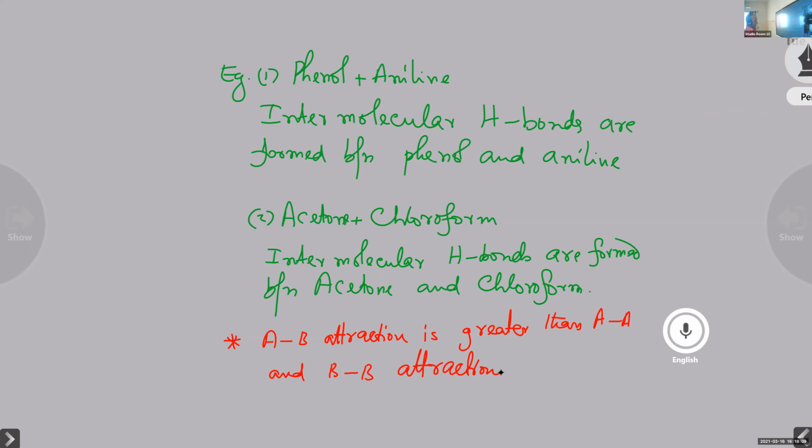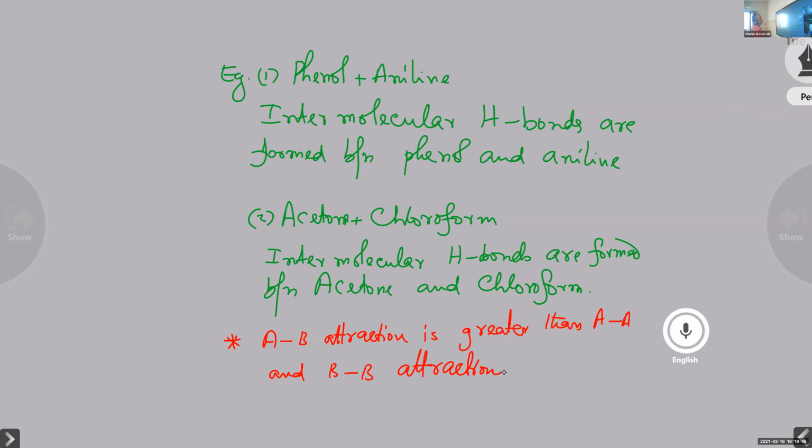AA and BB intermolecular attraction will be lower than the AB intermolecular attraction. There is more attraction between the components A and B through hydrogen bond. So such things will be asked: AB, AA, BB, all these things will be asked.